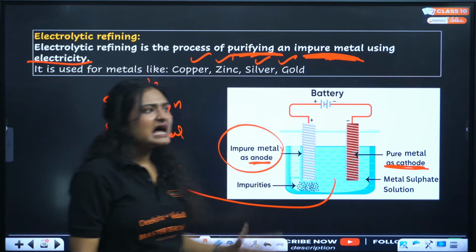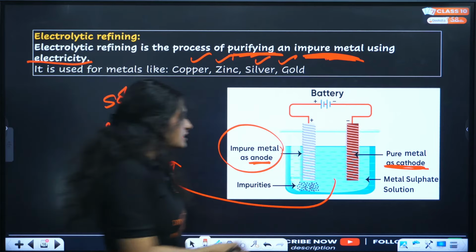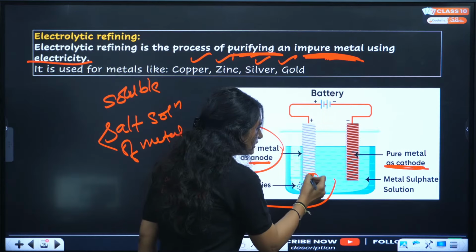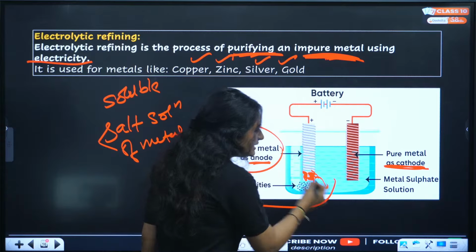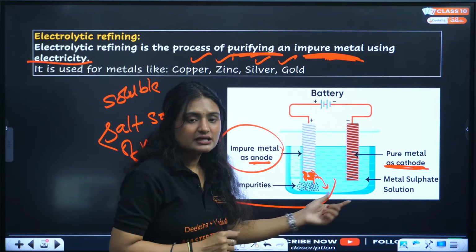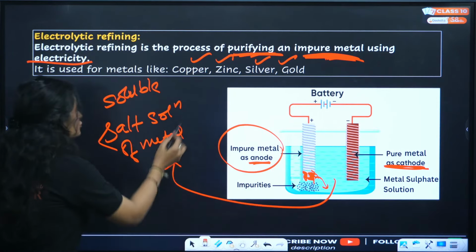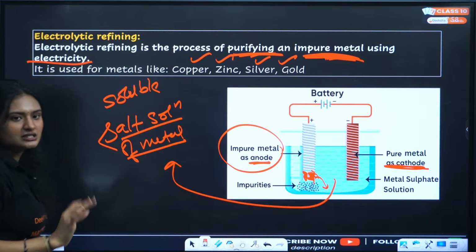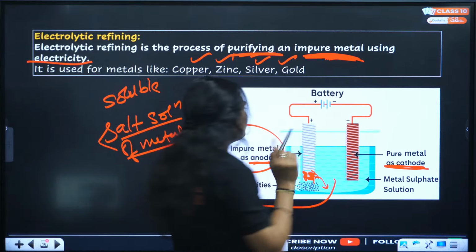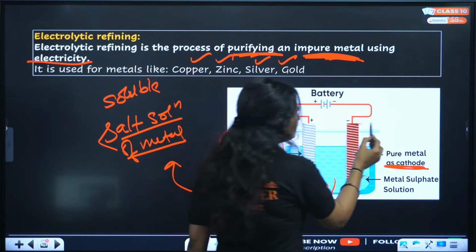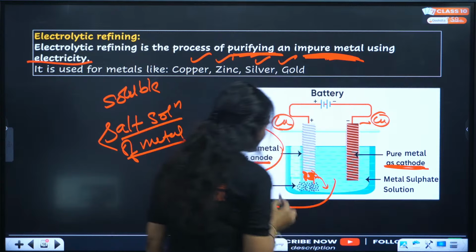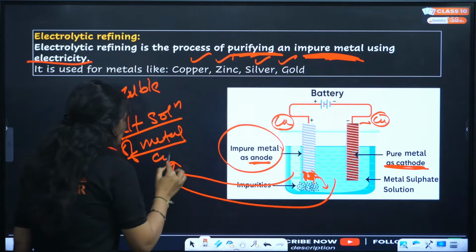Okay. Now what happens when you pass electricity through it? This anode will start breaking, and it will go into the solution, the electrolyte, which is a salt solution. Let's take an example with copper. This is the impure copper electrode, this is the pure copper electrode, and this is a salt solution, copper sulfate.